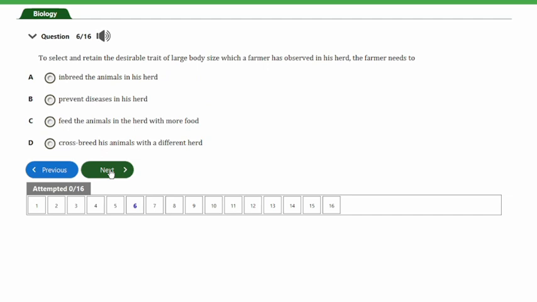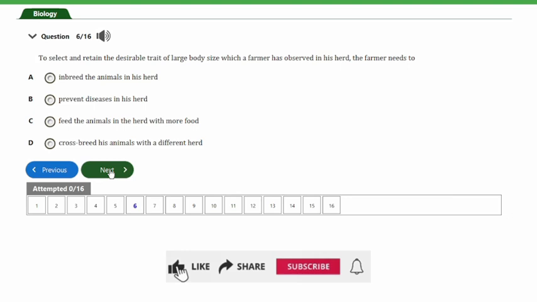It says to select and retain the desirable traits of large body size which a farmer has observed in his herd, the farmer needs to A, inbreed the animals in his herd, B, prevent diseases in his herd, C, feed the animals in the herd with more food, D, crossbreed his animals with a different herd. So guys, the answer to this question is option A, and that's inbreed the animals in his herd.